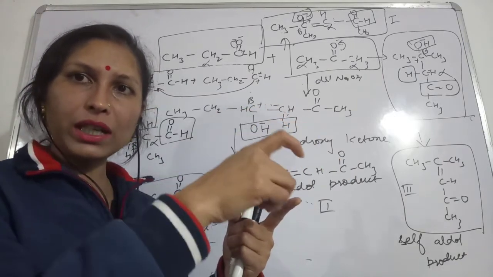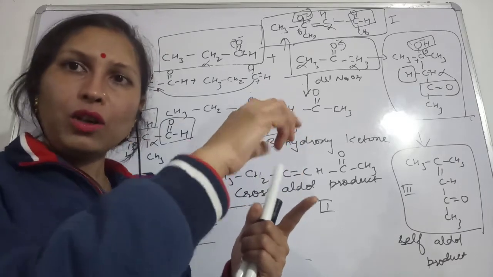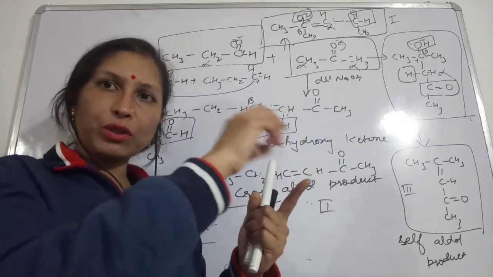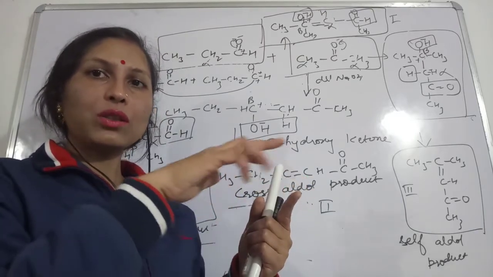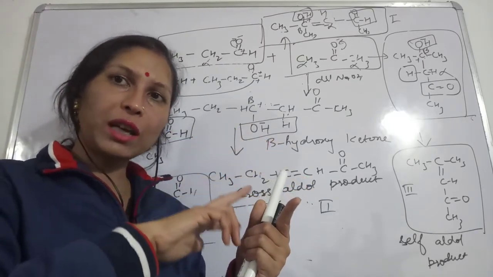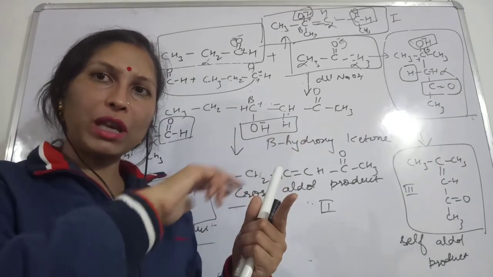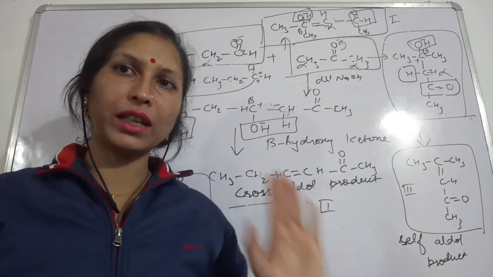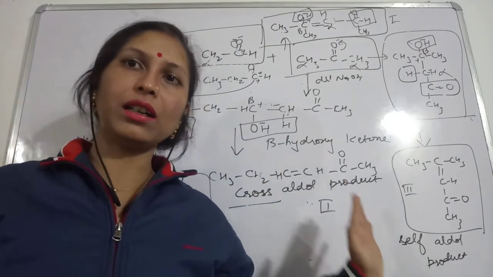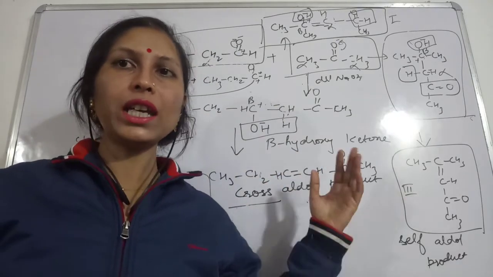So that will be broken, and oxygen, obviously, will possess the negative charge, and the positive charge will be on this carbon. Okay, so these positively charged carbon and negatively charged carbon will make a bond with each other, and then in the first step we will get beta hydroxy aldehyde or beta hydroxy ketone.